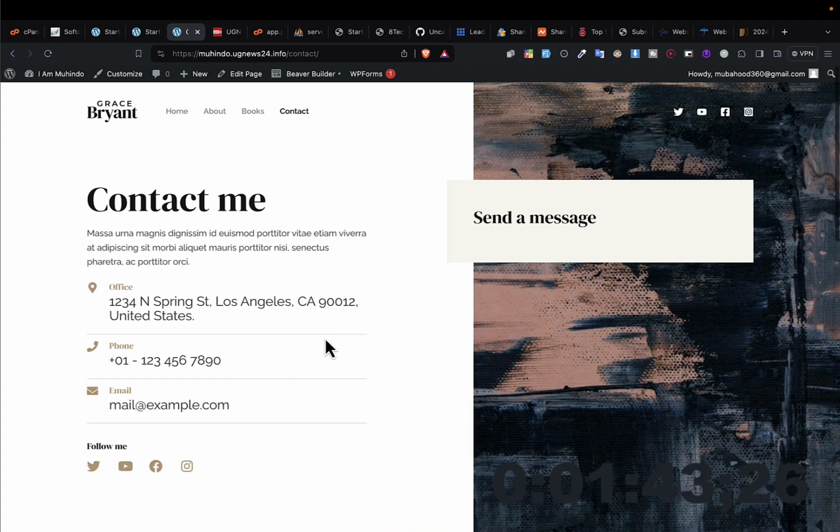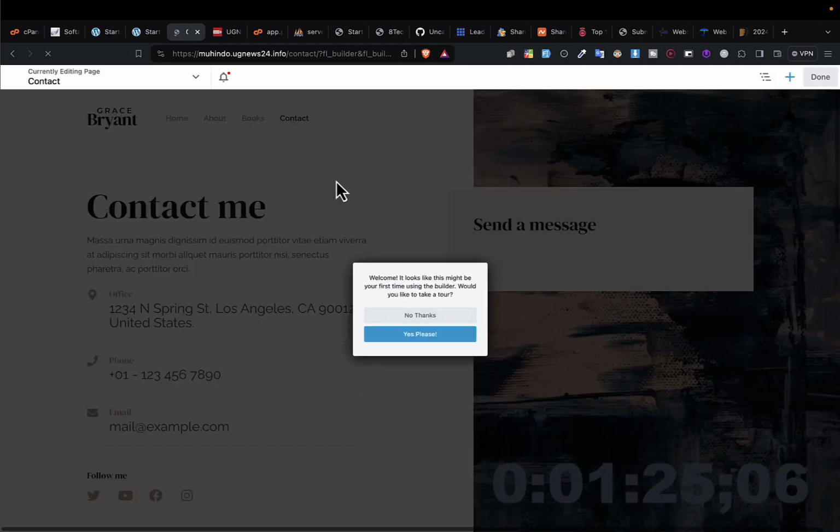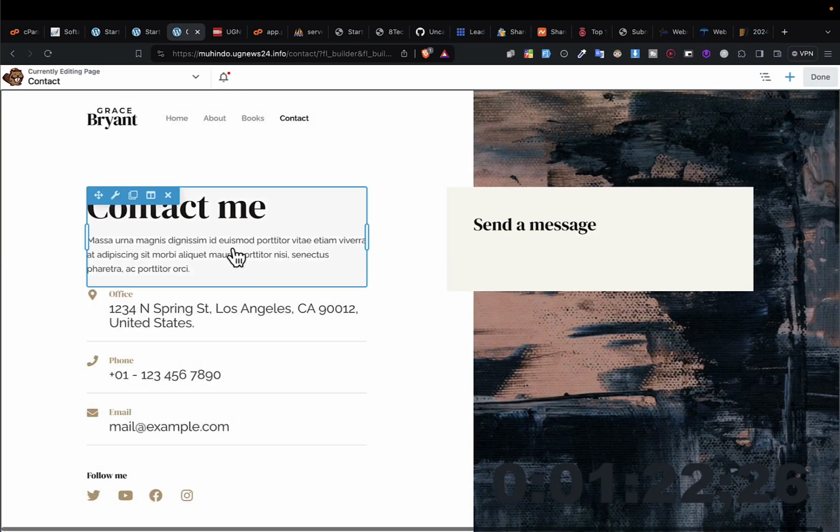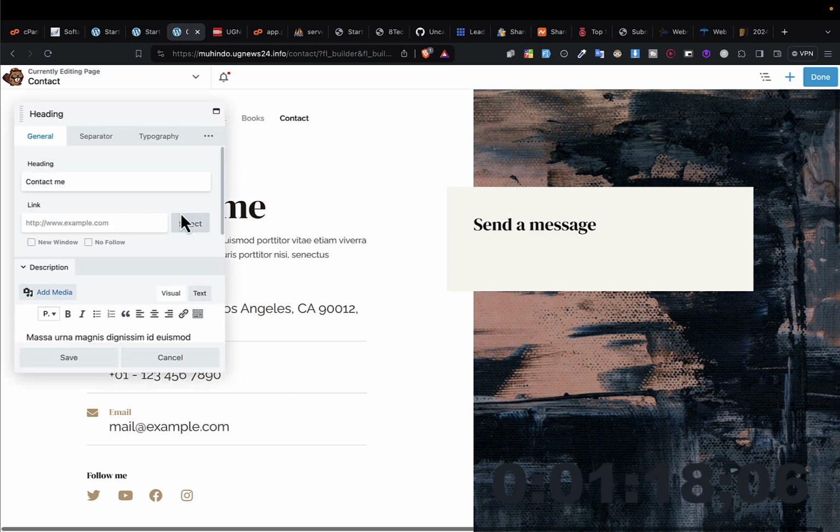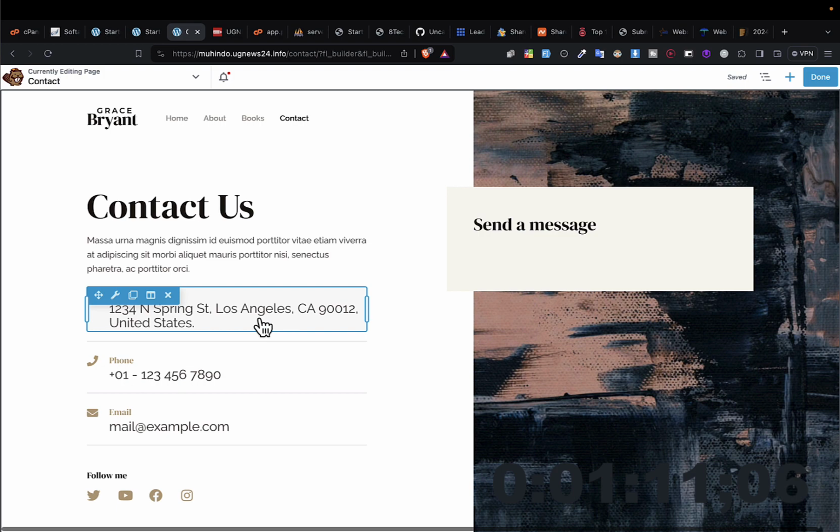Okay, so now how do you change this content? Because that is very important, because this is not my content. Okay, so to change the content, I'll just simply come here. For example, if I want to change this, I'll just simply come here and then I click on Beaver Edit, Beaver Builder. Say no thanks. So you see, changing content is very simple. For example, this word is contact me. I can click here and I just change it to what? To contact us, like this, and it's done.